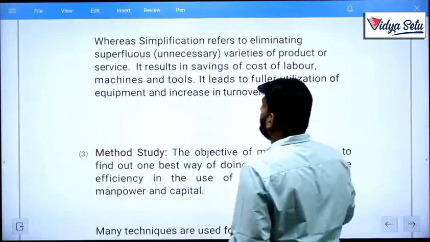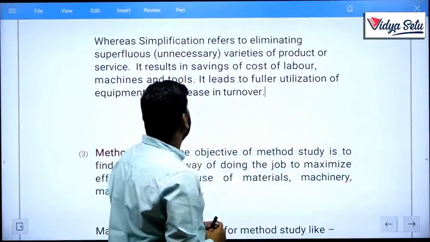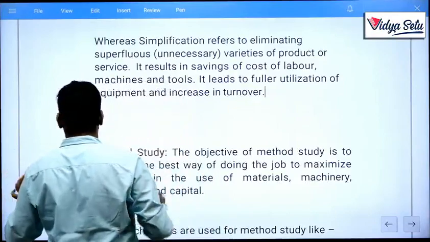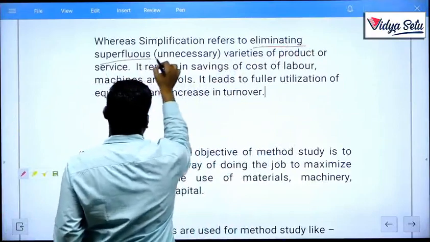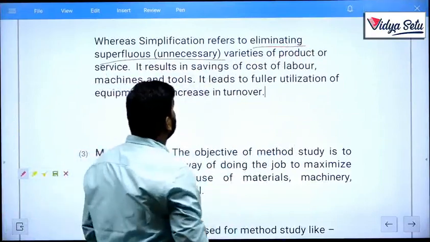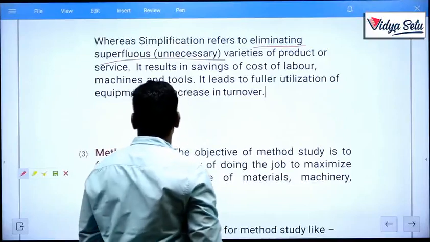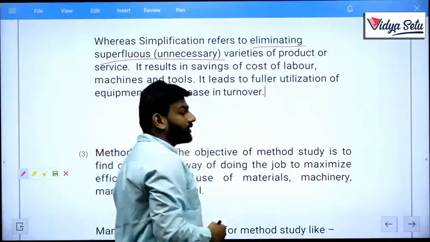Okay. What is simplification? It is eliminating superfluous varieties of products or services. Superfluous means unnecessary varieties of product or services. It results in savings of cost of labor, machines and tools. It leads to fuller utilization of equipment and increase in turnover.